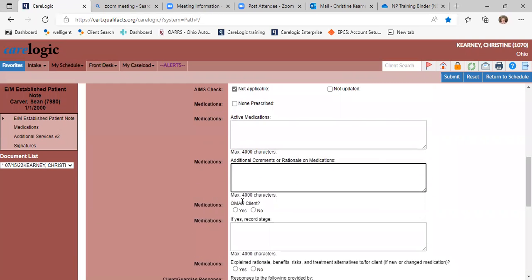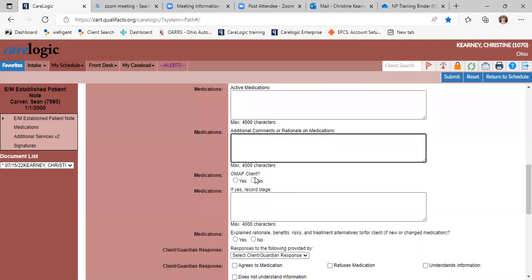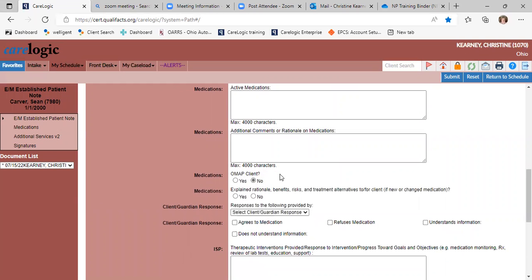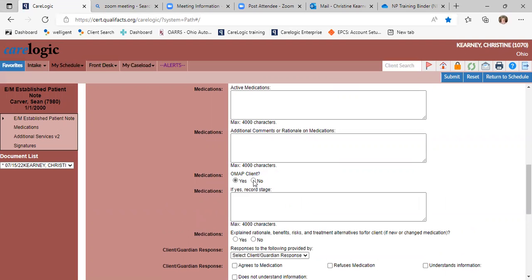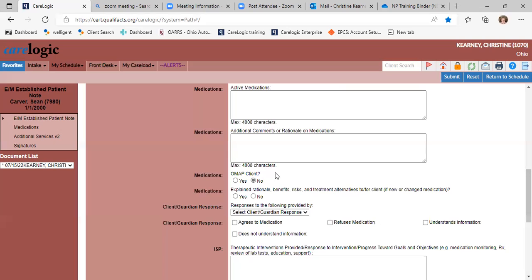Any other comments or rationale on medications? Sometimes I'll put the diagnosis in here just to say, hey, this is why I gave them this medication, because they have depression. MAP client, no, again, you have to answer that one. If you don't answer that one, they don't like you. So you have to give them an answer there.